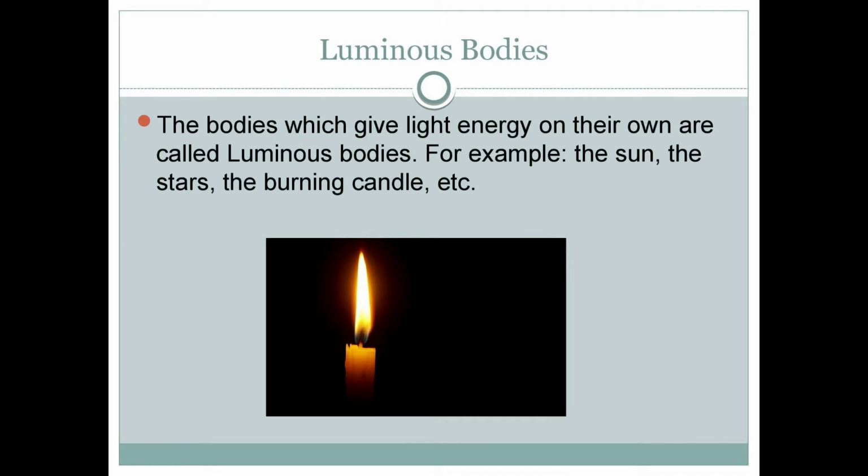Next is luminous body. The bodies which give light energy on their own are called luminous bodies. For example, the sun, the stars, the burning candle, etc. So those bodies can give light energy. You can see the picture. This is a burning candle. From a burning candle also we get light energy. That's why it is called a luminous body.